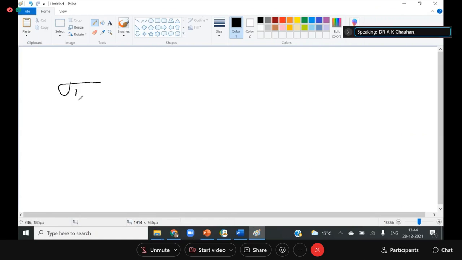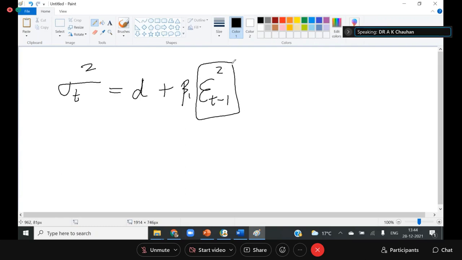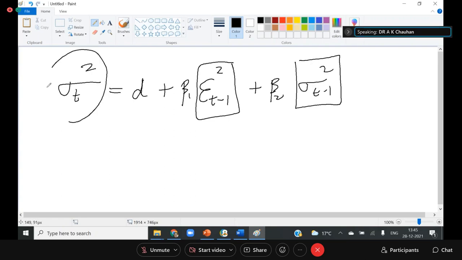So the normal model is that I want to forecast tomorrow's error term with the help of, number one, my first independent variable, e t minus 1 square. This value I already have. Second, I also have today's predicted value, sigma t minus 1 square, because the way I am predicting for tomorrow, similarly I also predicted for today. This is the expected volatility of today.